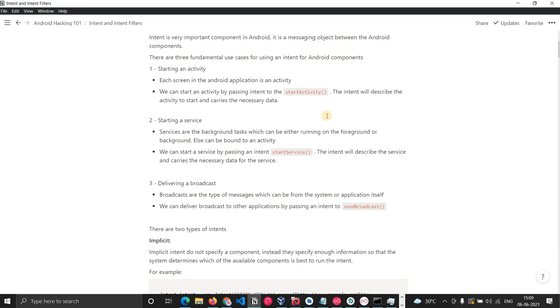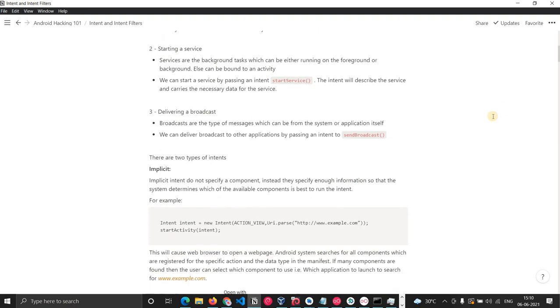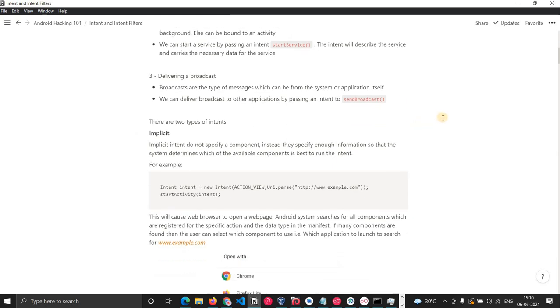Similarly, we can start a service. You already know what a service is. Services are basically background tasks that run, and those can be foreground or background tasks. We can start a service by passing the intent to startService. Then we can also use an intent to deliver a broadcast. We just have to pass the intent to sendBroadcast, and then we can deliver that particular broadcast to any component which we want.